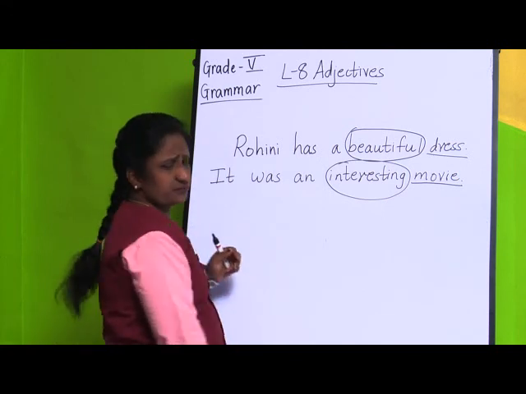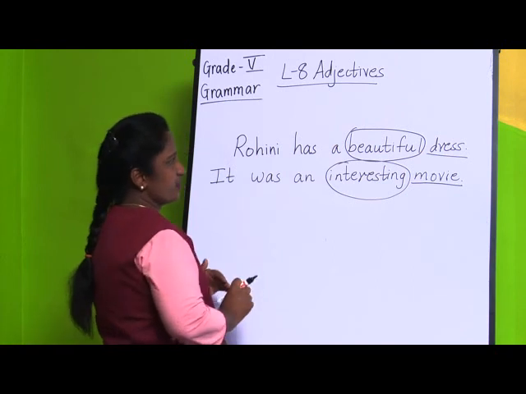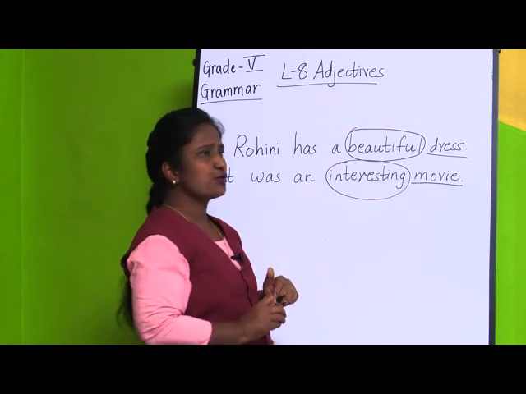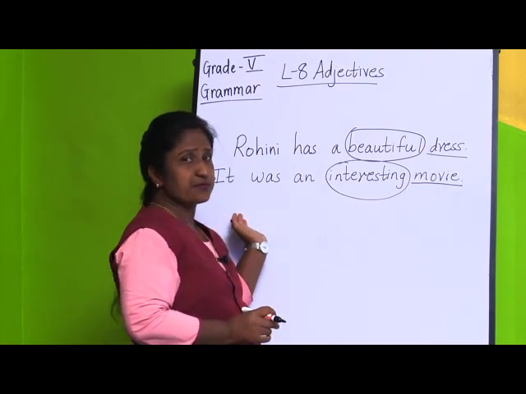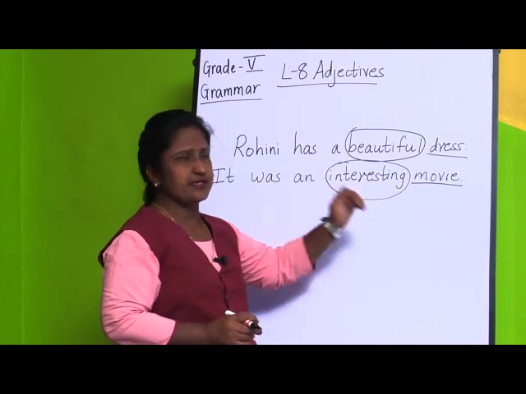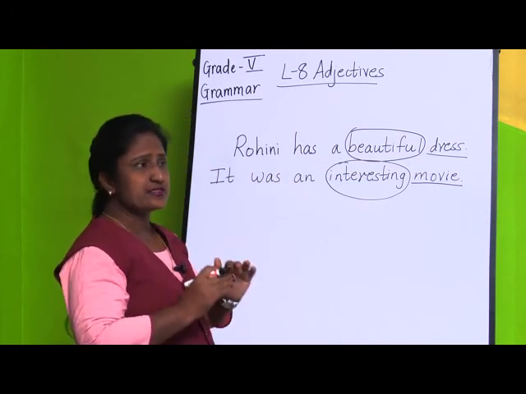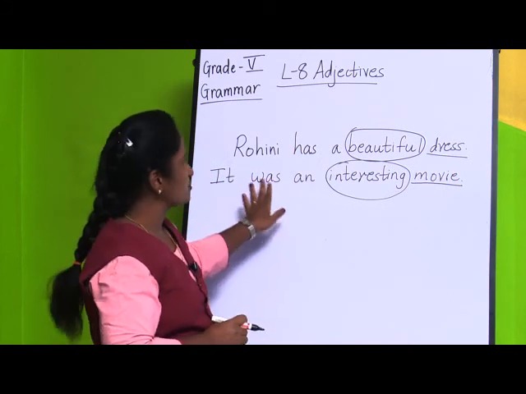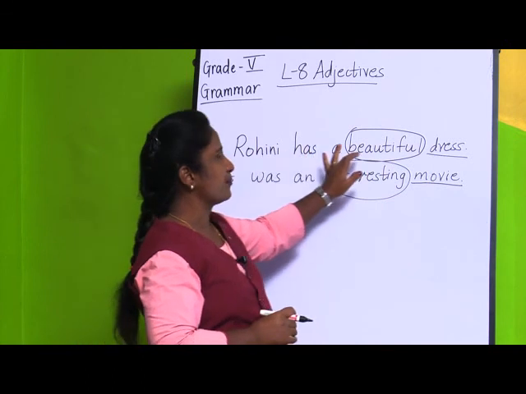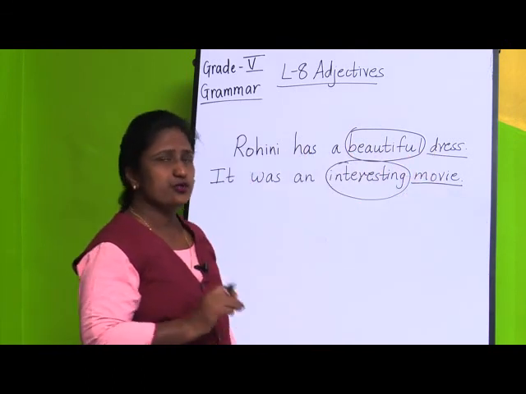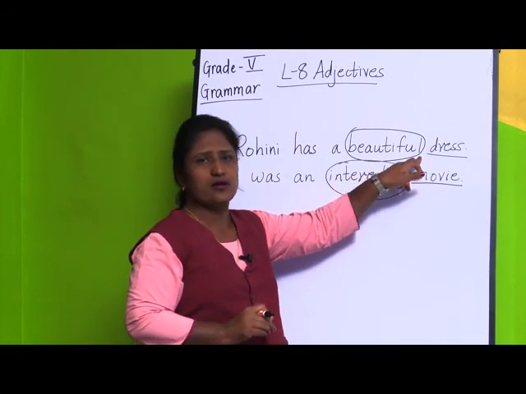The second thing about an adjective is the position of an adjective. Now you know, children, the subject may sometimes be in the beginning of the sentence and sometimes at the end of the sentence also. So here also we can see where the position of an adjective is. If you take the first sentence, Rohini has a beautiful dress, usually an adjective is before a noun.